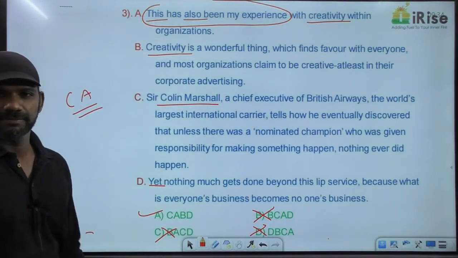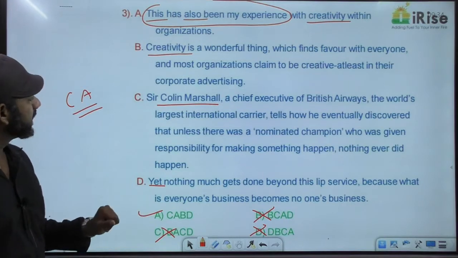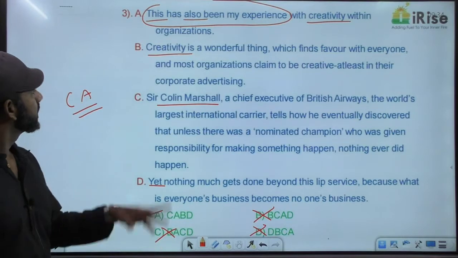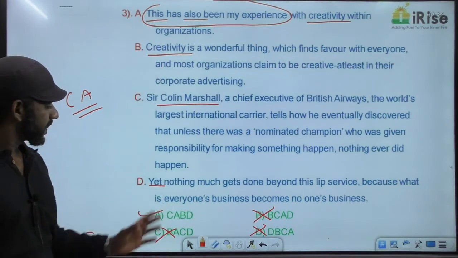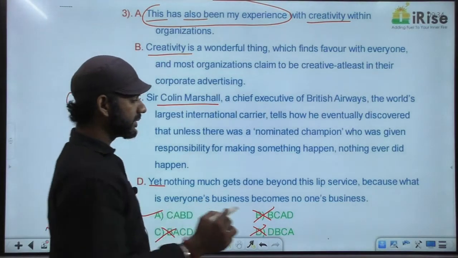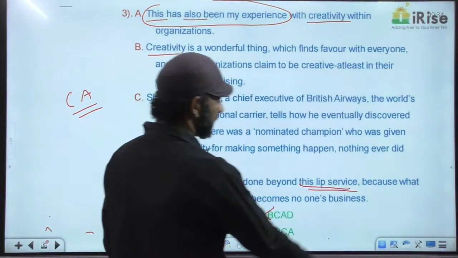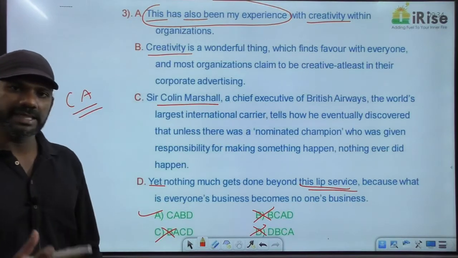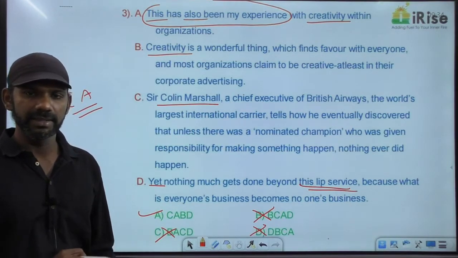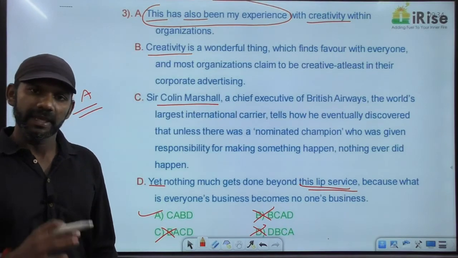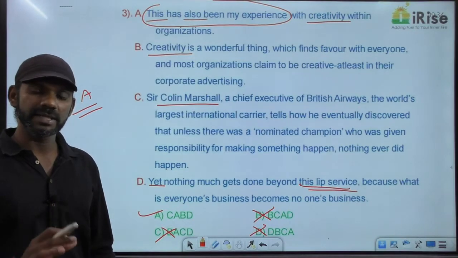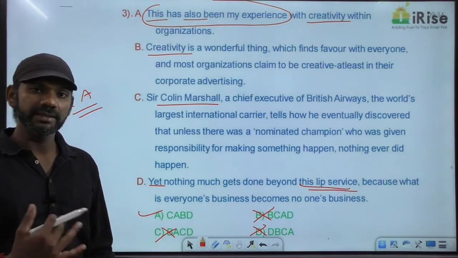C-A-B-D. Clear? B-D is a mandatory pair. D says, "Yet nothing much gets done beyond this lip service." If a sentence says "this girl," immediately before the sentence there must be a sentence containing mention about a girl. Only then we can say "this girl." If a sentence says "these boys," immediately before it there must be a sentence containing mention about boys. Only then we can say "these boys."